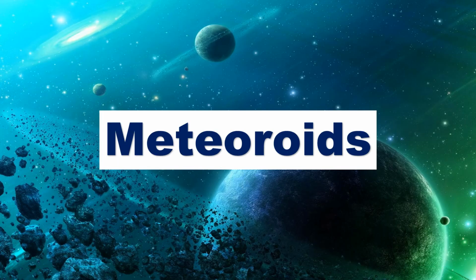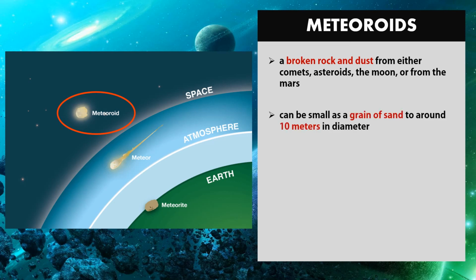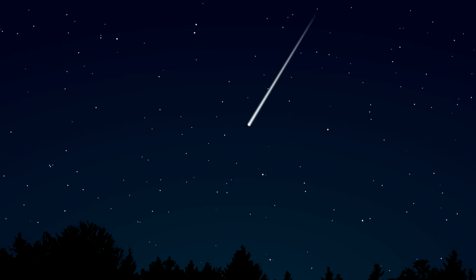Another outer space objects are meteoroids. Meteoroids are broken rock and dust from either comets, asteroids, the Moon, or from Mars. They can be as small as a grain of sand to around 10 meters in diameter. When the meteoroid enters the Earth's atmosphere, it is called meteor. When it survives and makes it to the ground, it is called meteorite. This is how the meteor looks like in the Earth's atmosphere.